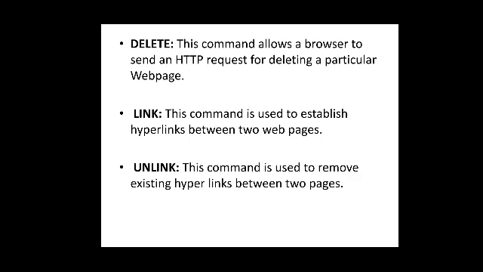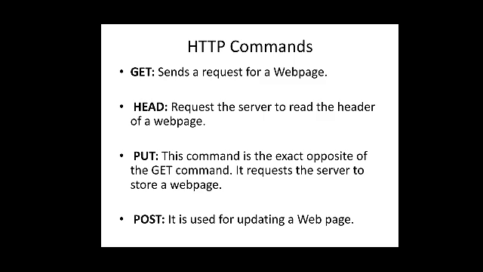And next, finally, you are having the unlink command. This command is used to remove the existing hyperlinks between two web pages. We will discuss hyperlinks in this chapter itself. At that time I will explain what a hyperlink is, don't worry. But just here, the link command is generated when you are creating a hyperlink, and whenever you are unlinking the hyperlink, it will use the unlink command. Okay, so this is about the various HTTP commands that are used.